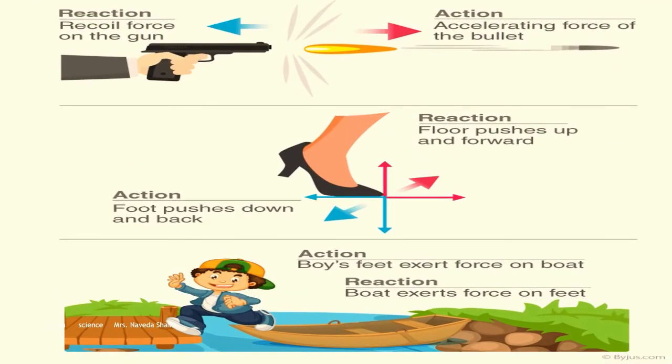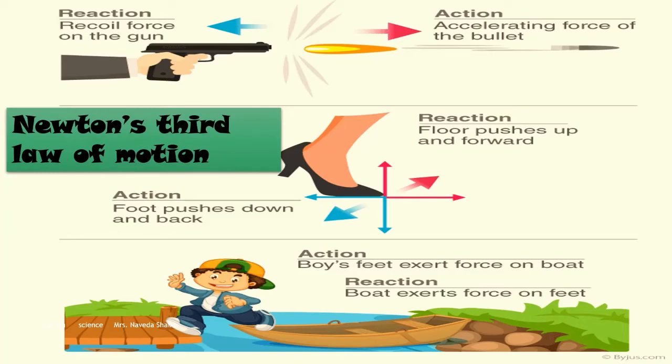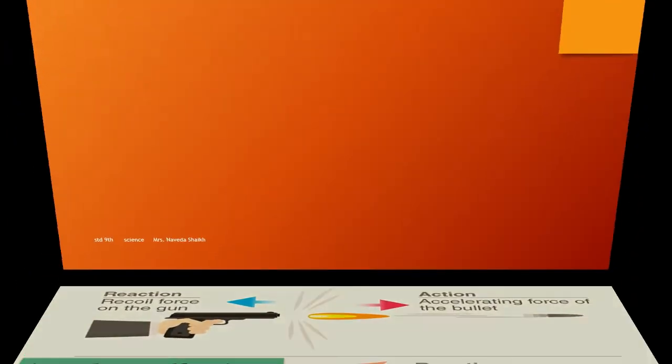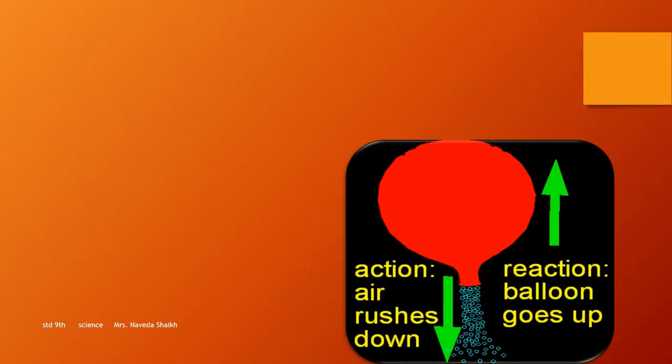Now, there are a few examples on the screen. So I think you get a clear idea. The next thing that we're going to do is Newton's third law of motion. There are a few examples which show this Newton's third law of motion. The very simple one is a balloon. You all can do it yourself also at home. Blow a balloon, do not tie it and just release it.